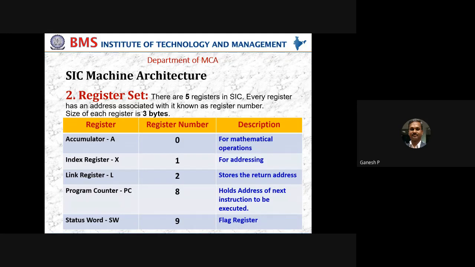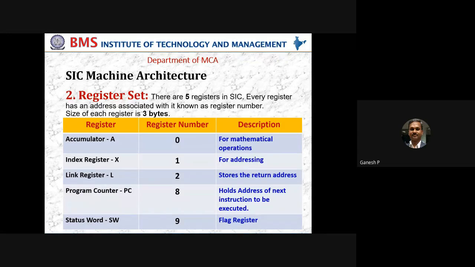A for accumulator, X for index register, L for link register, PC for program counter, SW for status word. The numbers to represent them internally are 0, 1, 2, 8, 9.